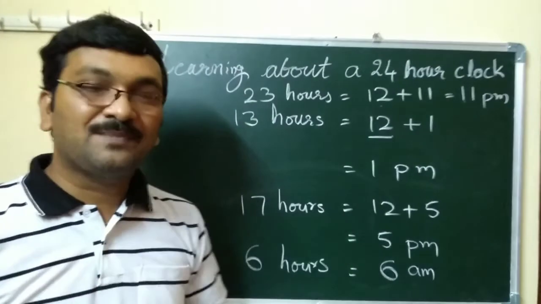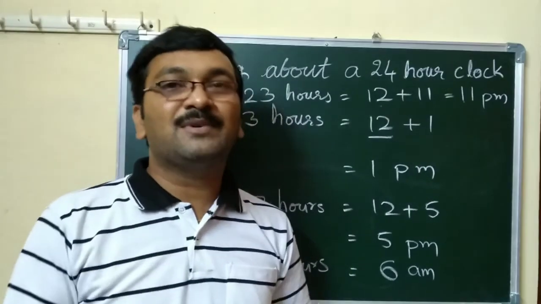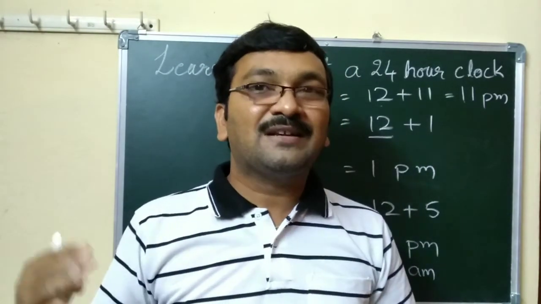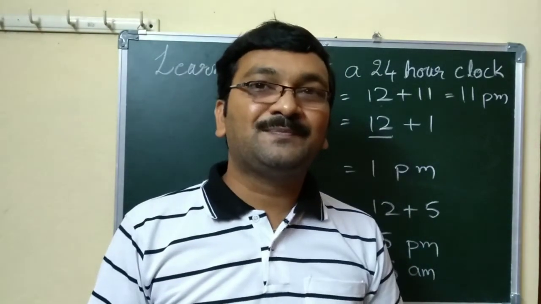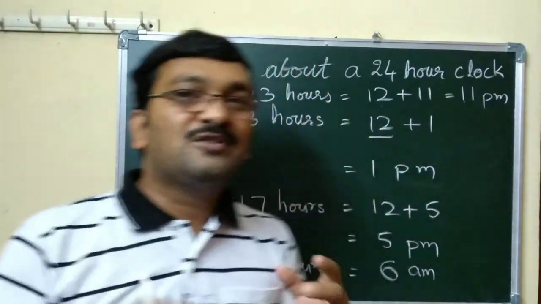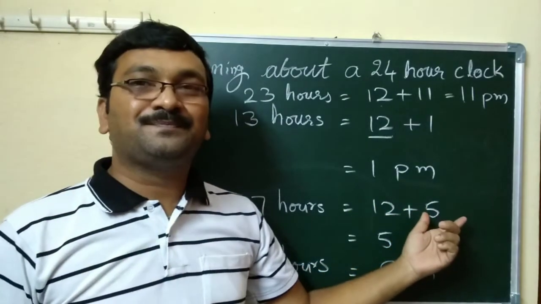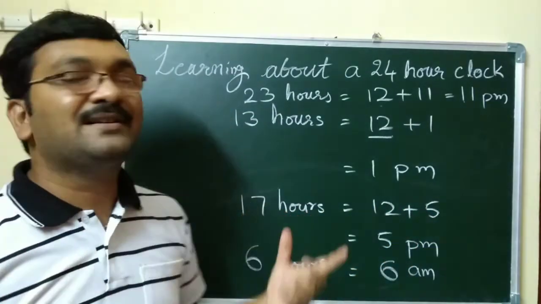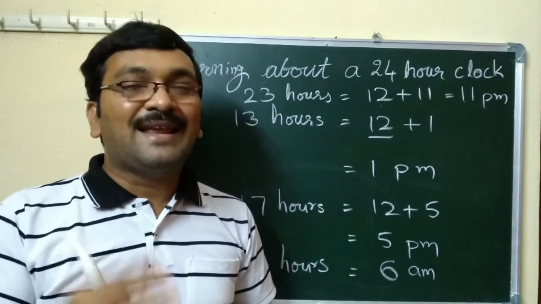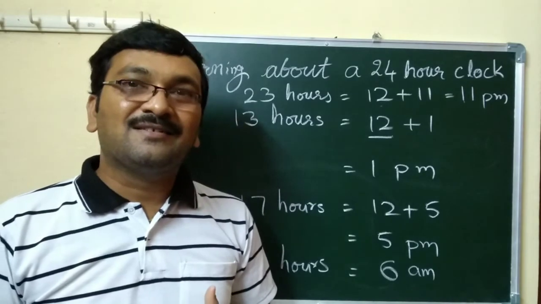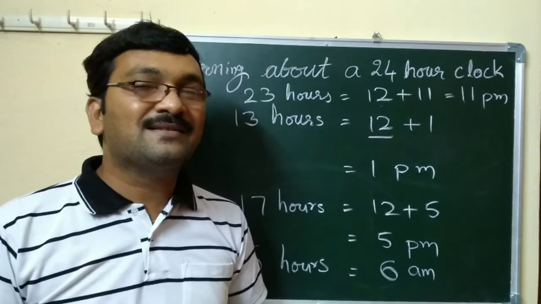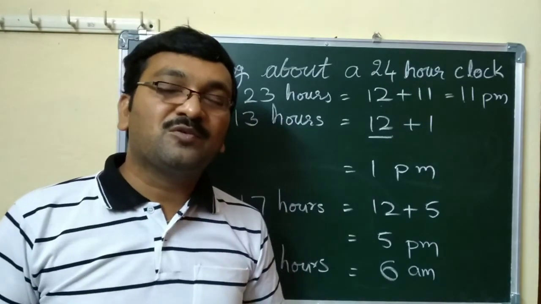That is the conversion. In the textbook they have given a table with different flight times and train times, with conversions in separate columns. Once everybody goes through that, you can understand. The logic is just 12 plus that. Suppose 17, I divide into 12 plus 5. 23 I divide into 12 plus 11. 19 is 12 plus 7. Likewise 20 means 12 plus 8, which is 8 PM.